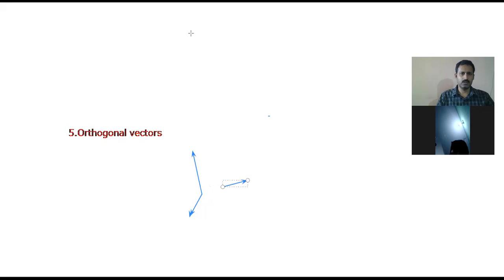I have to draw with the help of a line, otherwise it is not coming properly. This is the horizontal one, the first direction. This is x, this is y, the y-axis, this is z, the z-axis.